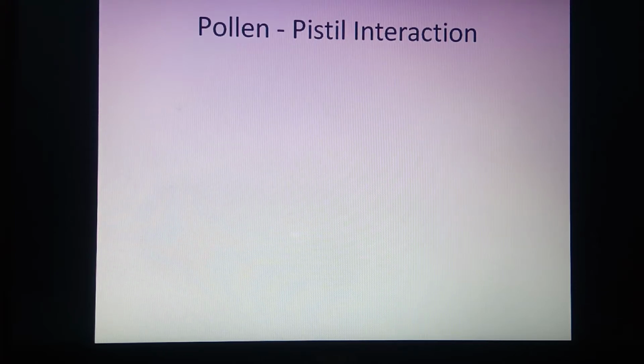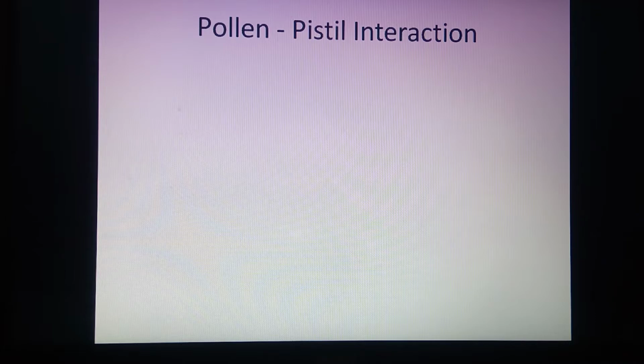Pollen pistil interaction. In this topic of reproduction in lower and higher plants, up to the last lecture we have discussed pollination, agencies of pollination, as well as the process by which plants go for cross pollination and how they avoid self pollination. Next is pollen pistil interaction.